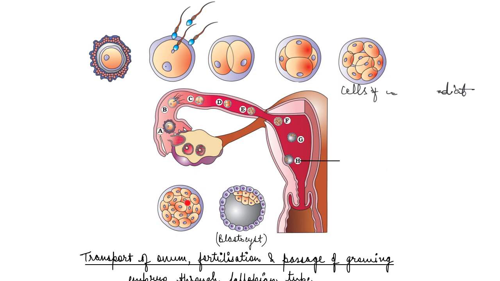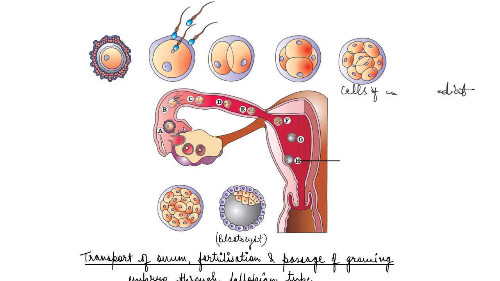I hope you have counted these cells. These are the 16 cells. So they form 2, 4, 8, 16 daughter cells, and these are known as blastomeres, right?